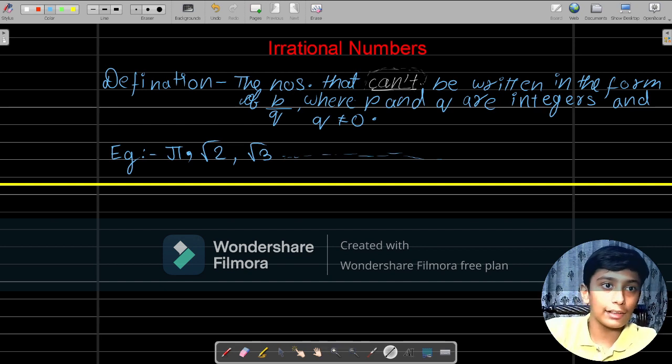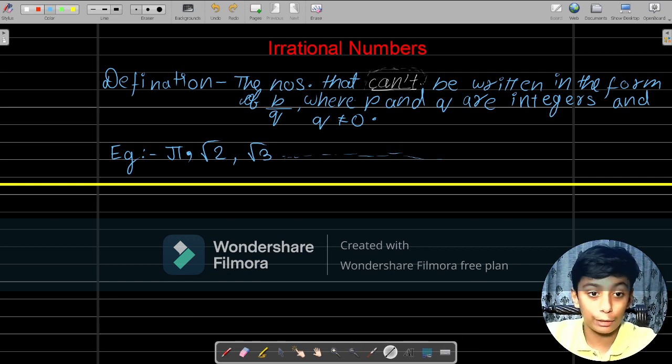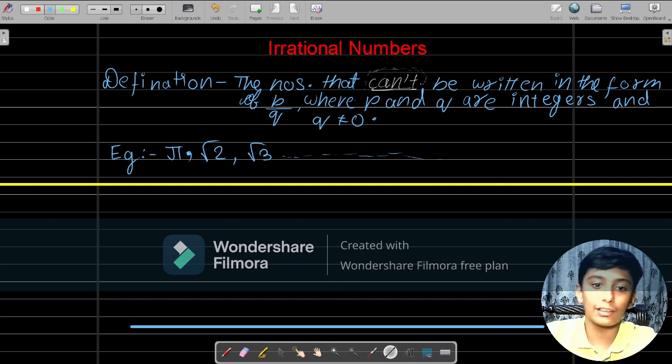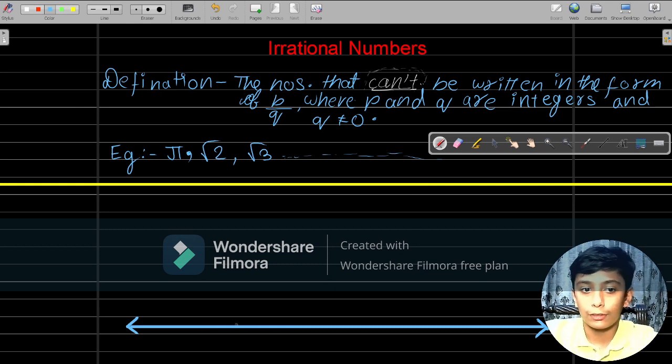First I will take a number line. Let me take it with a bold pen. Let's suppose this is our number line, and let us draw the measurements on it.